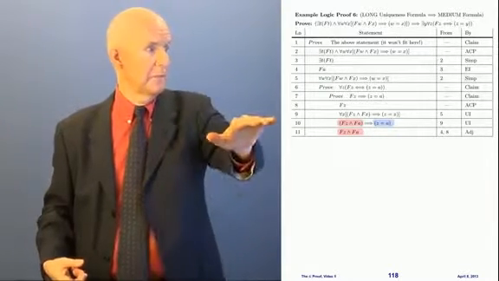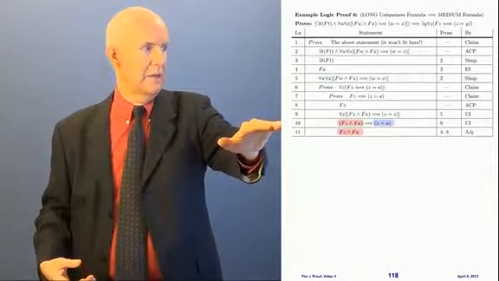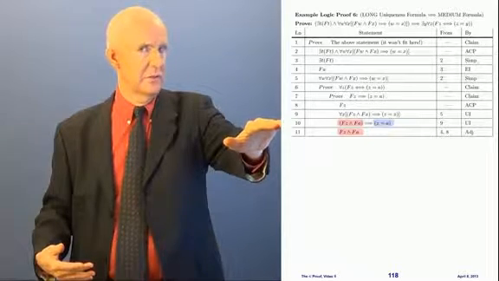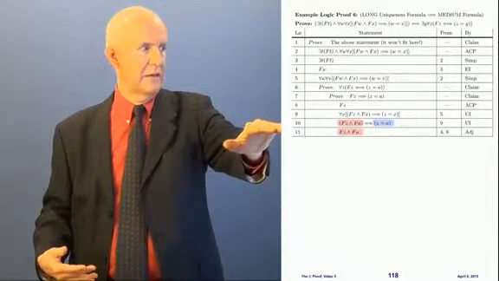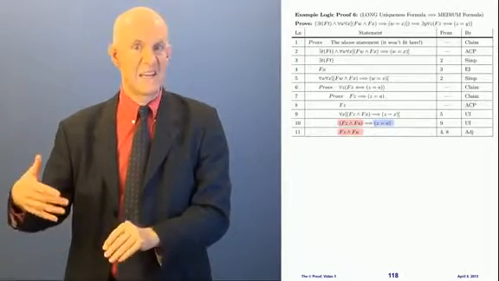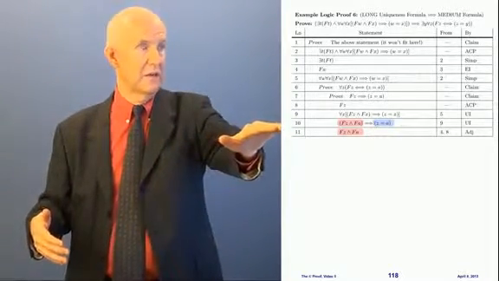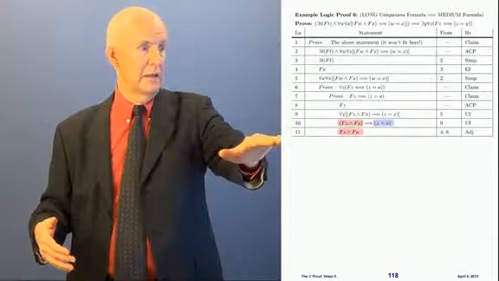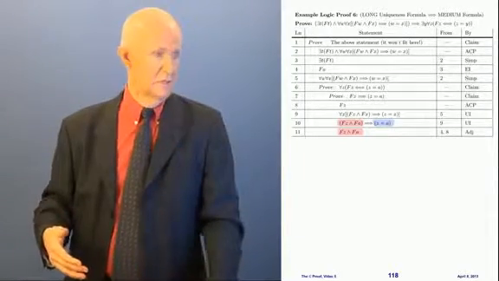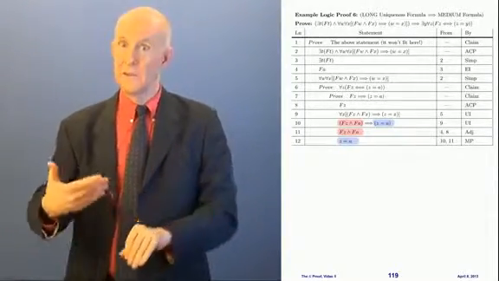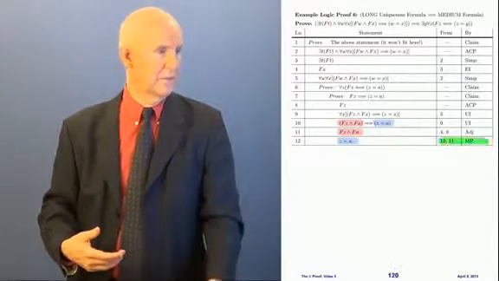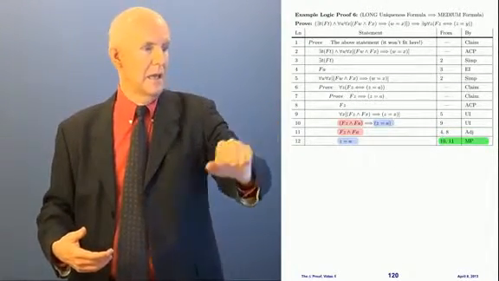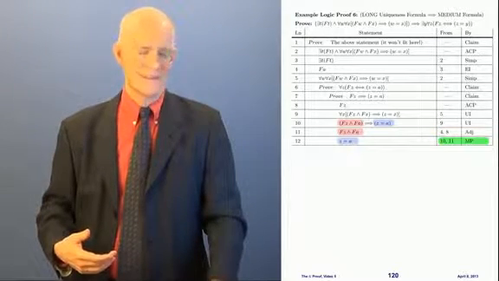All right, now what? Well, look at this. In line 10, I have pink implies blue. That's a conditional. And in line 11, I have the pink. I have the left side of this conditional here, see? FZ and FA. That's what's on the left side of the conditional in line 10. And in line 11, there it is. That means I can use modus ponens and get the blue on the right, see? I get Z equals A. And where does that come from? Lines 10 and 11 by modus ponens. Okay?